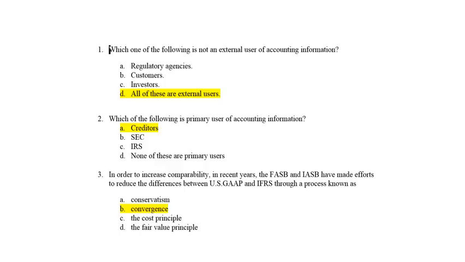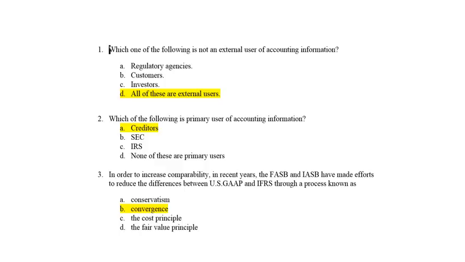Which of the following is a primary user? And I already tipped you off on this one. Investors and creditors are our primary users, right? These other entities, SEC is a regulatory entity, IRS is a regulatory entity,